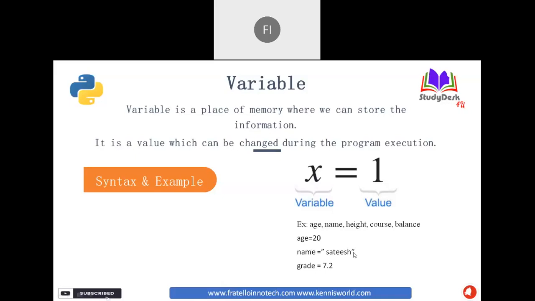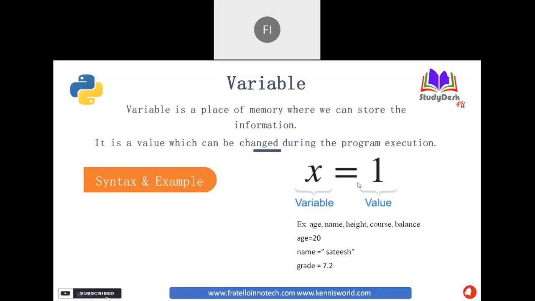So whatever data we are storing in the respective variable, by the data the system will understand what type of value it is.